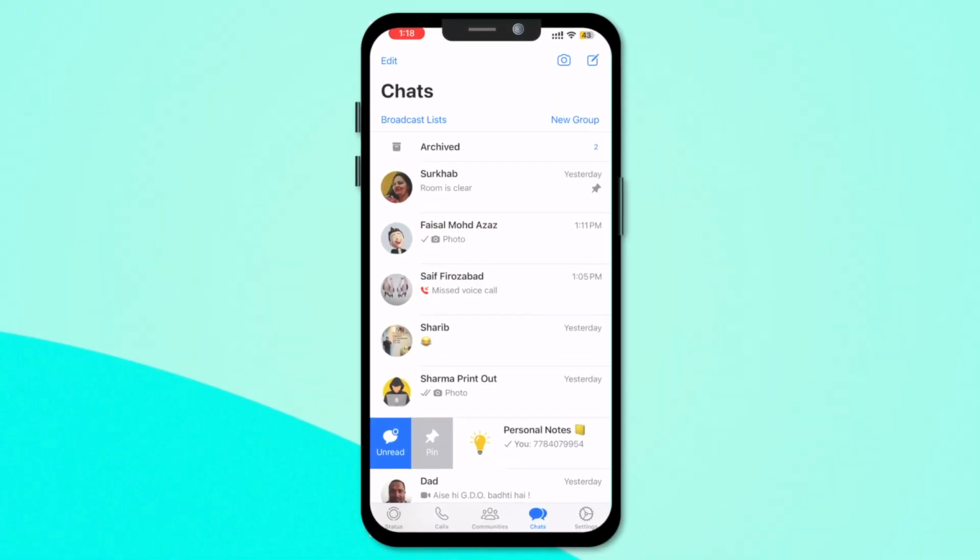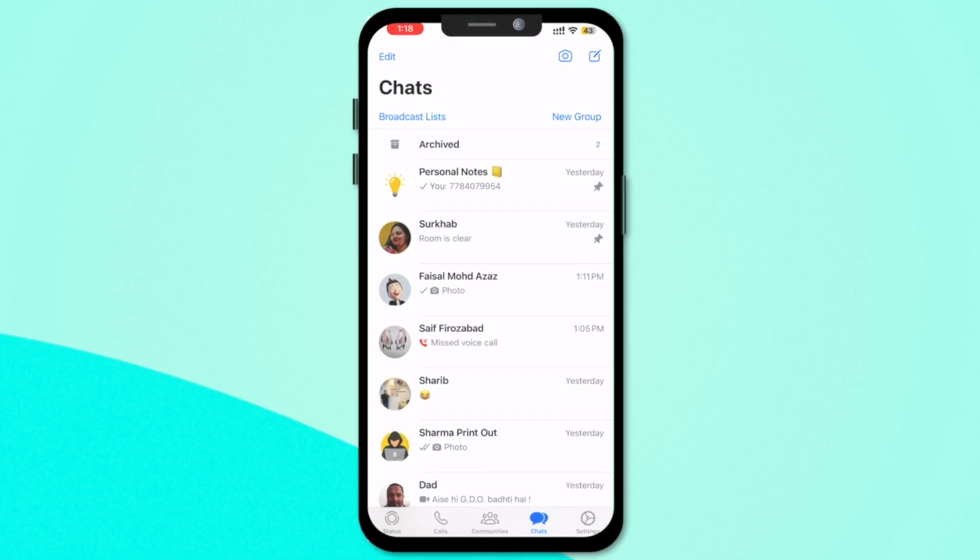And again, you can go one step further. You can pin this chat so that it remains at the top of your chat list. And this way you will be easily able to access this particular chat window and access the content you have saved in it. So it's really useful trick.